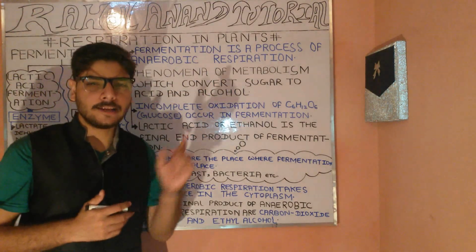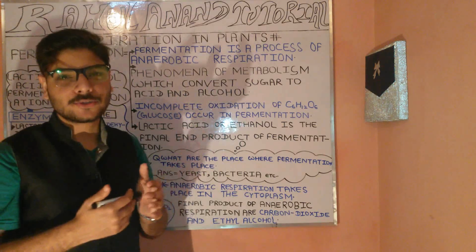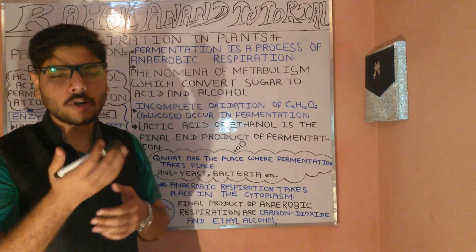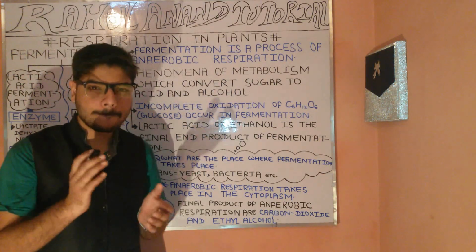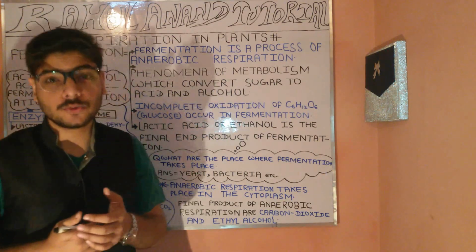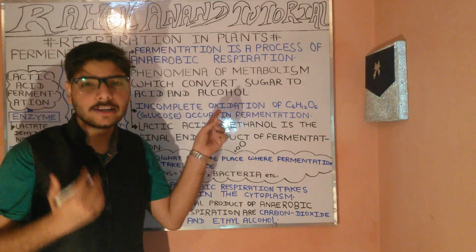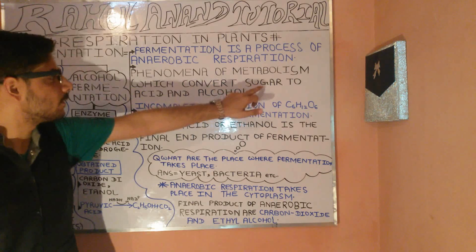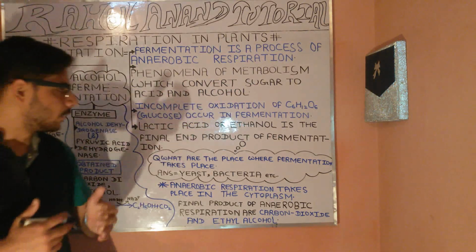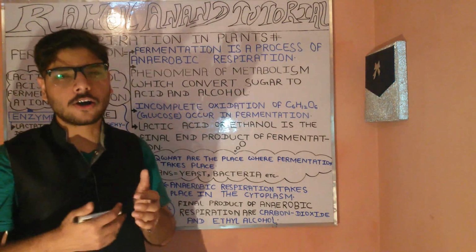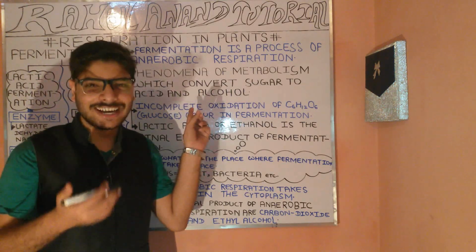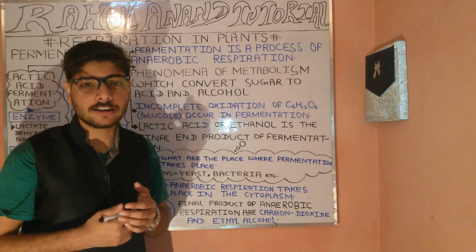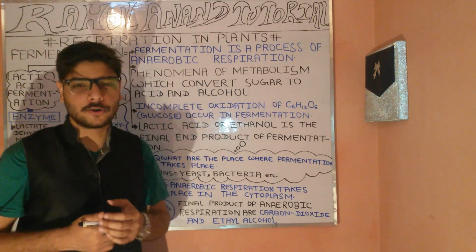Fermentation is a process of metabolism in which sugar is converted primarily into acid, then into alcohol. You can see it on the board: sugar is converted into acid, then into alcohol. In fermentation, incomplete oxidation of glucose occurs. The glucose formula is C6H12O6.